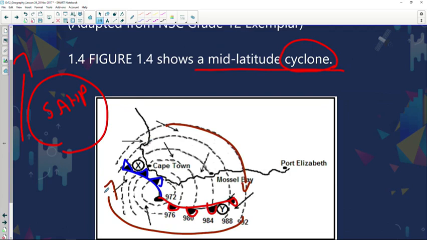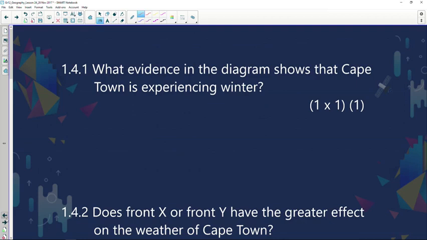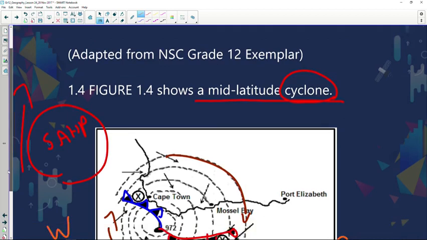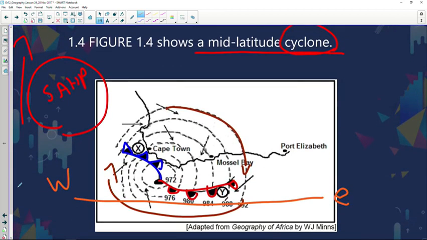And what do we know about this whole system? That it migrates from west to east. And as you can see, the pressure is well below 1,000 hectopascal. And let's go and look at some of the questions that they asked regarding this mid-latitude cyclone. What evidence in the diagram shows that Cape Town is experiencing winter? Now, first of all, there's no temperature to be able to tell us, but the reason we know it's winter is because Cape Town is getting affected by this cold front.